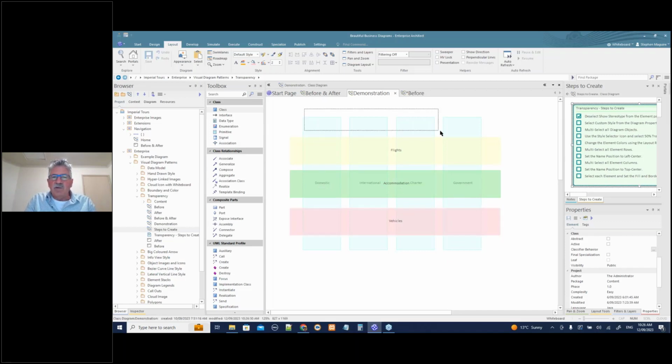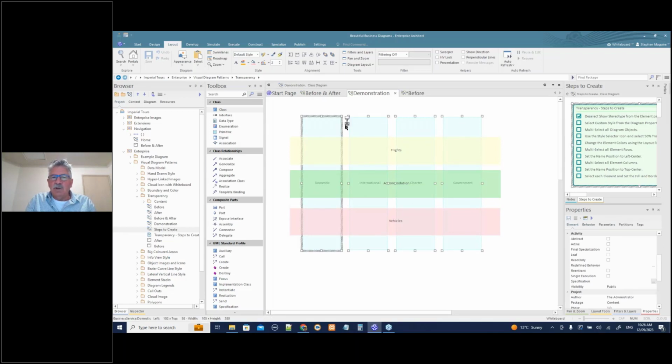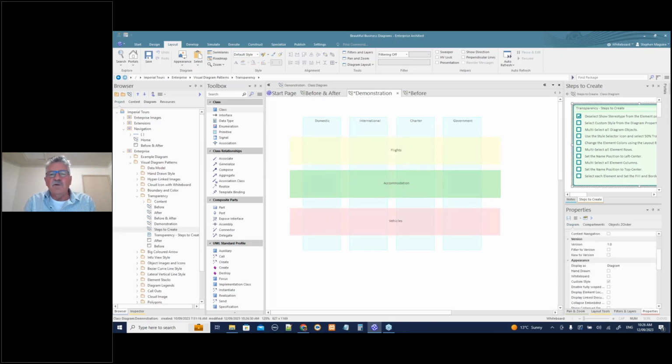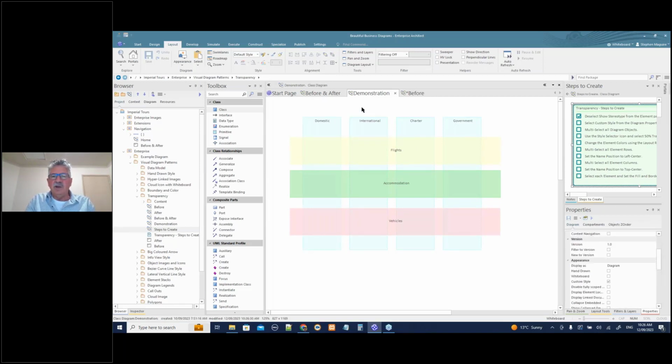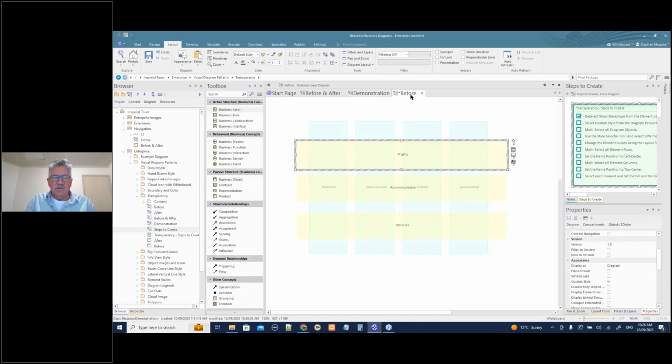element names, and so one way to solve that, again, using our little style icons, let's choose the location of and let's make them top center. And now they've gone to top center. So there's a few things to be learnt in this little guy here, and I encourage you to experiment with it. We'll be looking at some more of these, but let's move on. So that's transparency, and you can see what a useful thing that is in some situations. Let's now close all these again and move on.